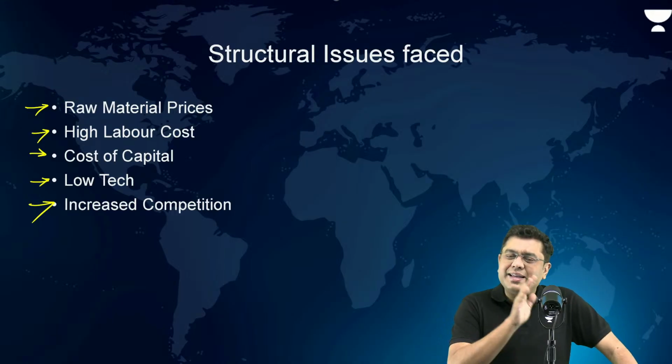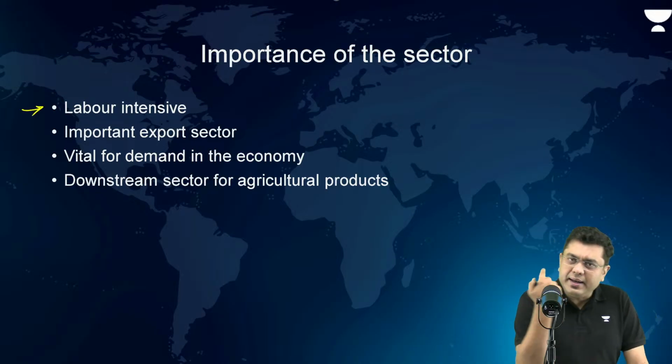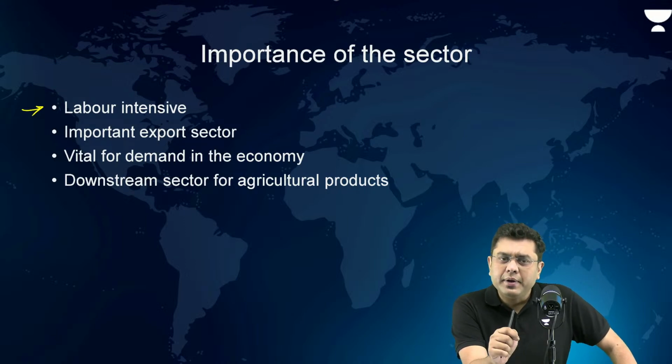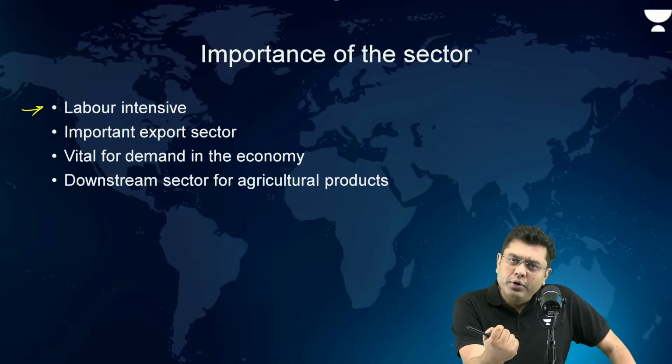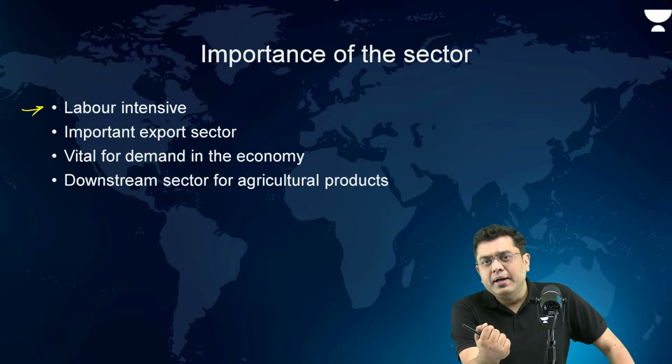But why is the textile sector important? The textile sector is important because it is, again, labor intensive. Labor intensive means a large labor force is deployed there. When you have a large labor force deployed there, their income is dependent on the well-being of the sector.